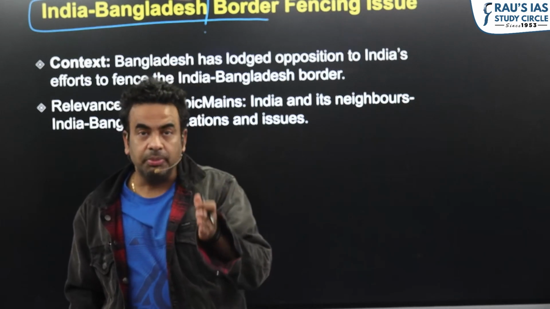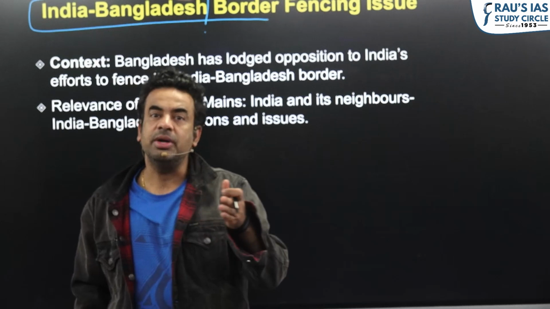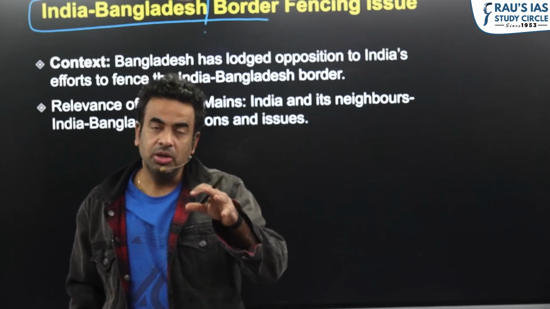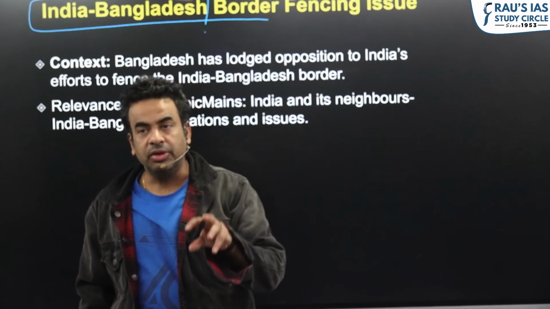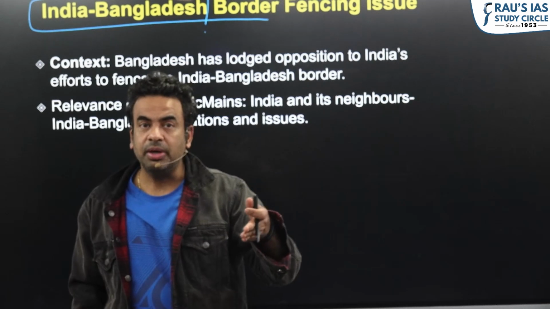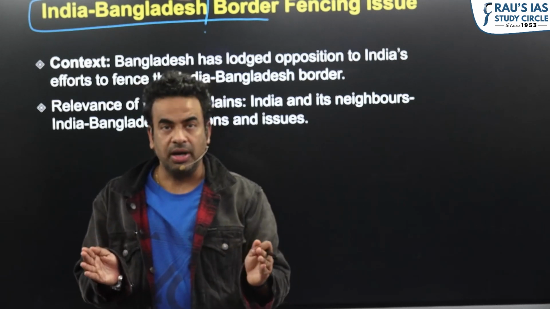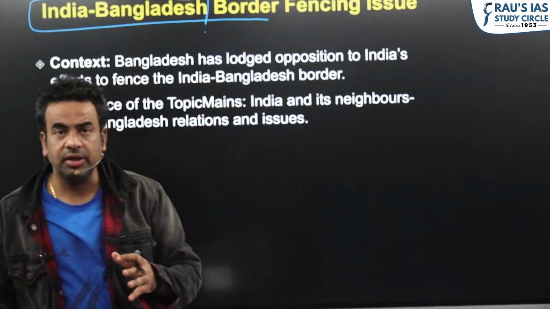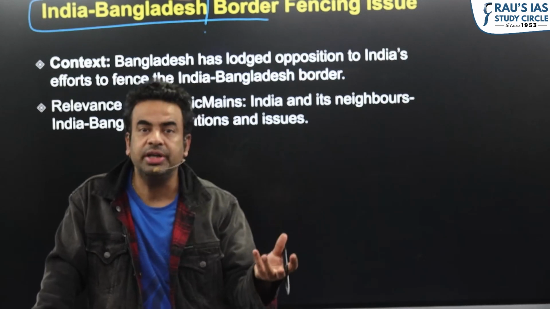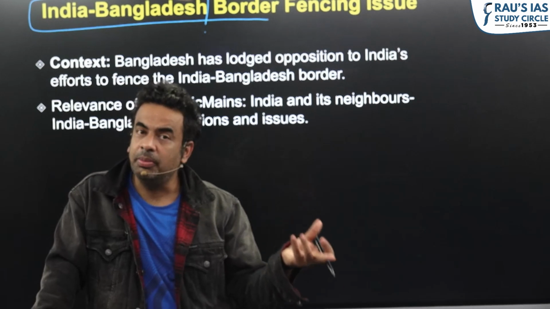Earlier, whenever BNP took power, BNP as a party has the support of the fundamentalist factions and it asserts its Islamic identity more, while Awami League is more secular in its approach. So whenever BNP comes to power, we have seen a drift in our engagement with Bangladesh. For the last many years, the League was able to consolidate its power, and we saw a lot of vibrancy in our ties with Bangladesh.